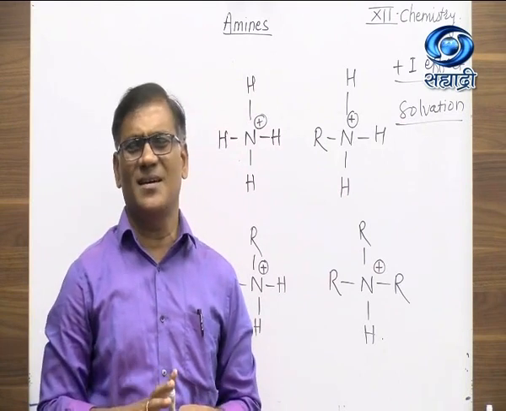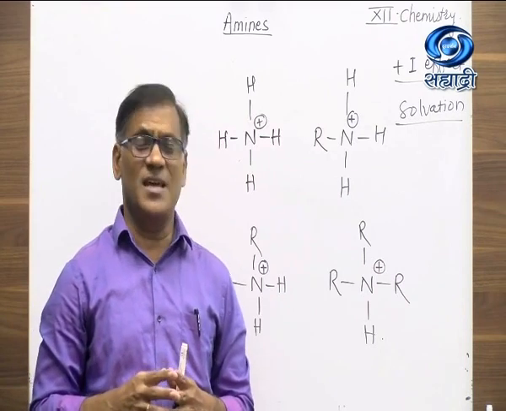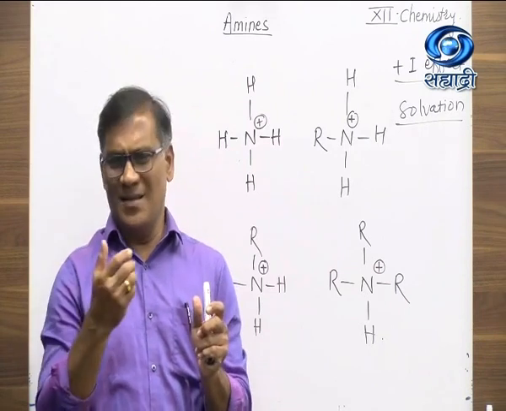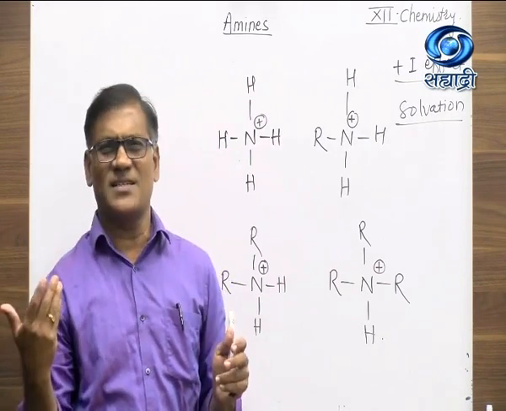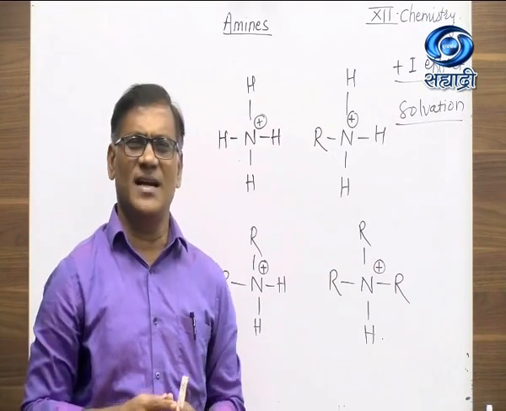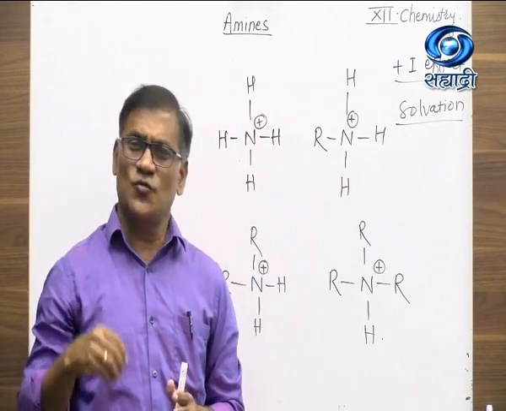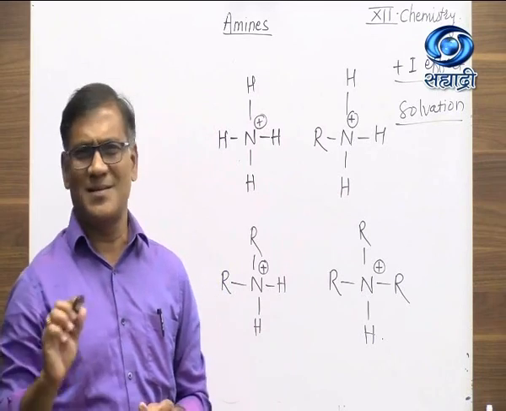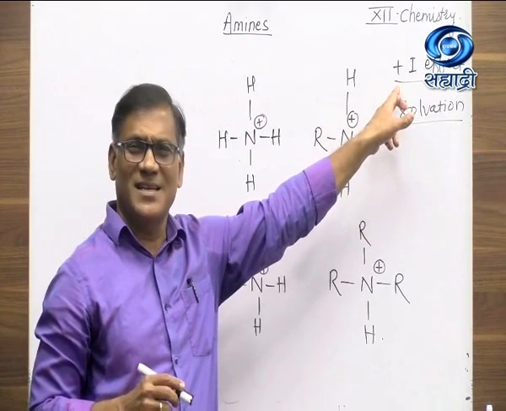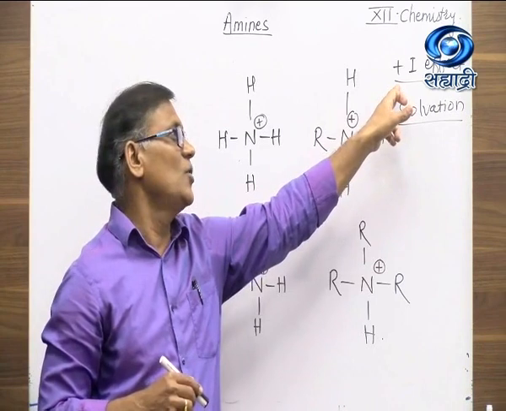You know, inductive effect is nothing but the permanent polarization, which is a permanent effect. It takes place in a single covalent bond. When 2 dissimilar atoms form a single covalent bond, the more electronegative atom attracts both the bonding electrons towards itself and acquires partial negative charge, and the other atom acquires partial positive charge, and that single bond becomes polar. So formation of permanent polarization is inductive effect. There are 2 types of inductive effect: plus I effect, that is electron releasing inductive effect, and minus I effect, that is electron withdrawing inductive effect.